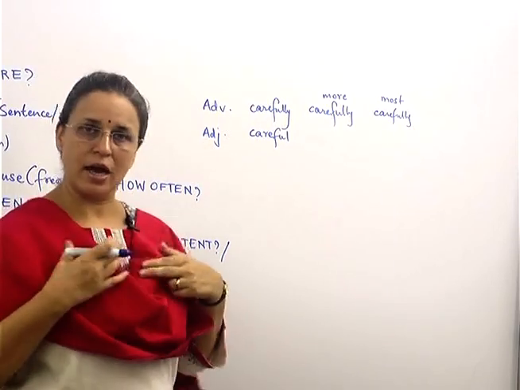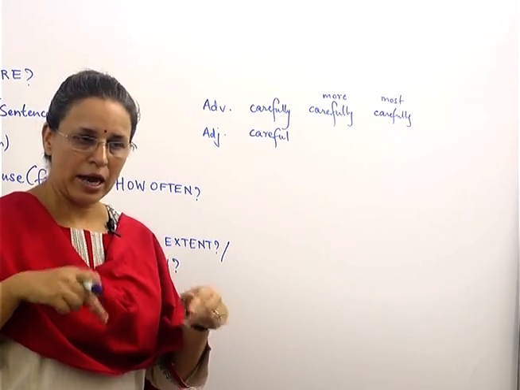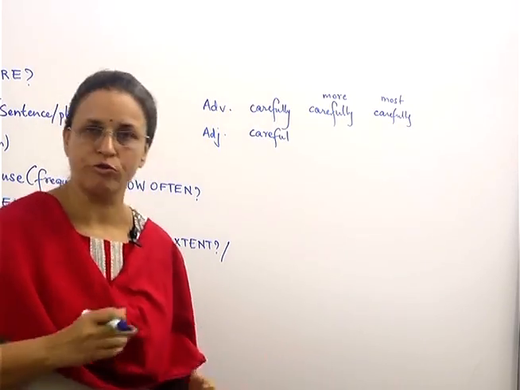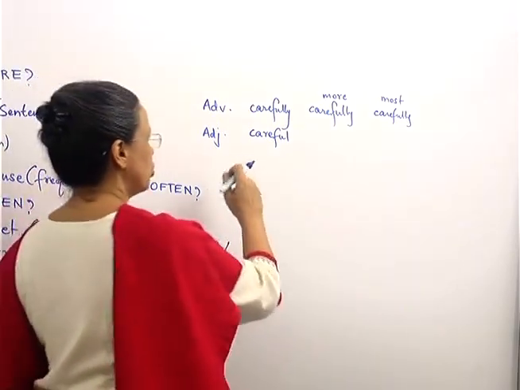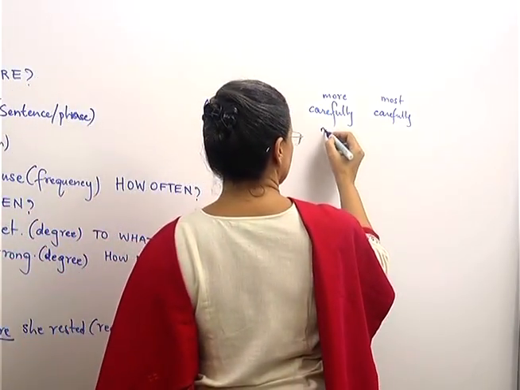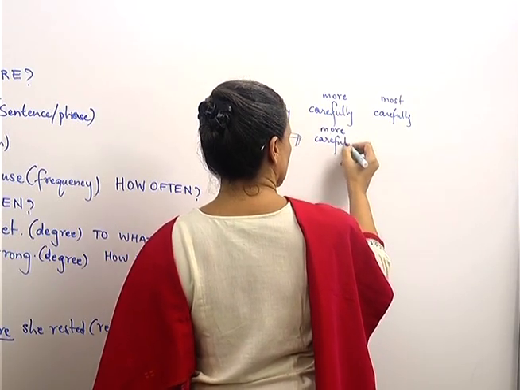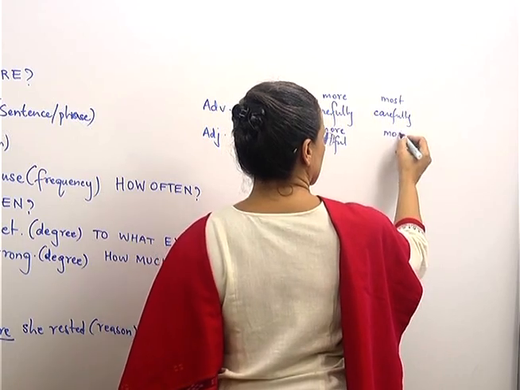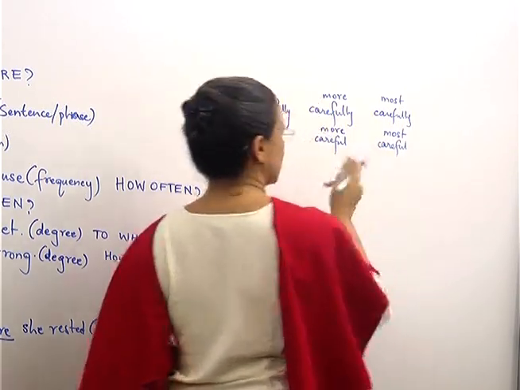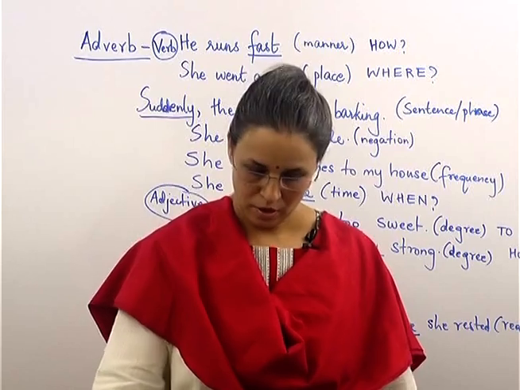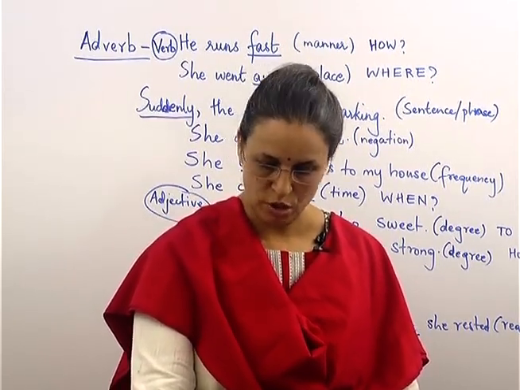So, if I say I am careful, it is telling you how I am. But I walk carefully so that I don't fall down. Then it is telling you about how I walk. So you can see both are different, correct? In your textbook they have given one example. She stitched it most carefully.